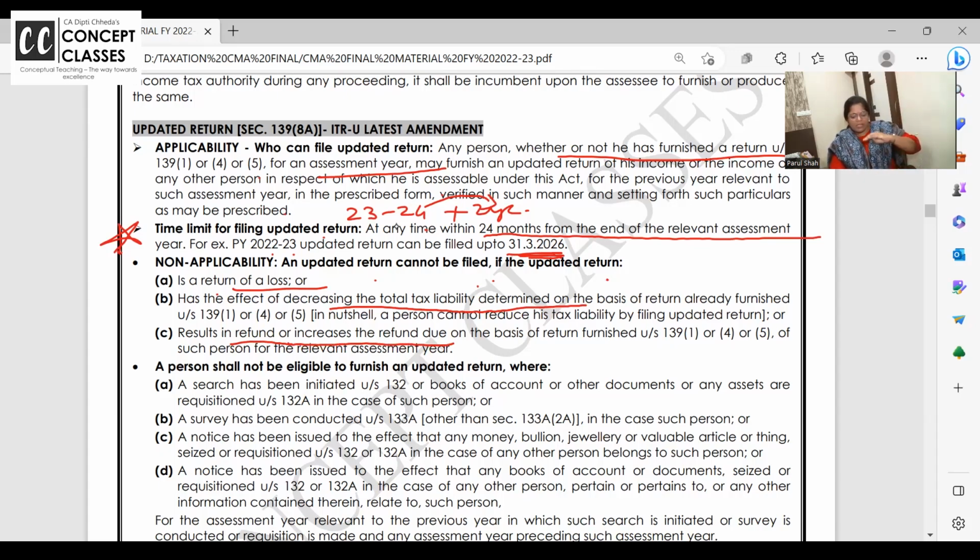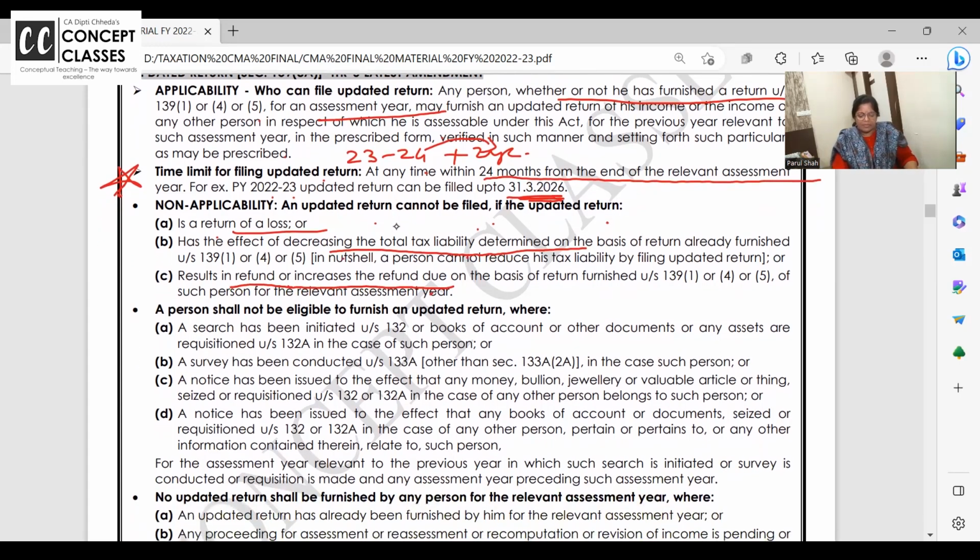You want to claim a loss? No. You want to get a refund? No. You want to increase the refund? No. You want to decrease the tax liability? No. You're not allowed to file an updated return. That's why I said it is lopsided on the department's side.